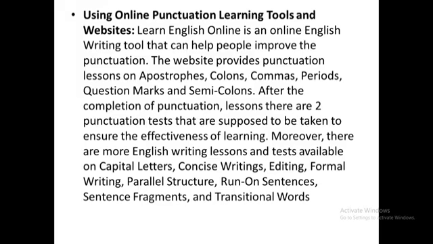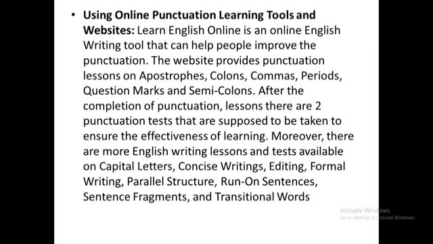I am not saying that you have to use copy paste, but you should learn while using online punctuation learning tools and websites, because this is very easy. If you put a sentence there and want to convert that sentence in the punctuation learning tool, it will tell you how to use a comma, an apostrophe, colons, periods, semicolons, and exclamation marks. So punctuation is completed there, but you have to do the learning.